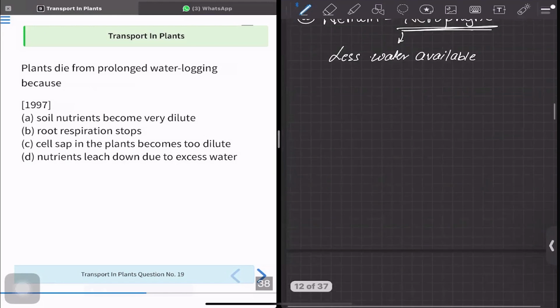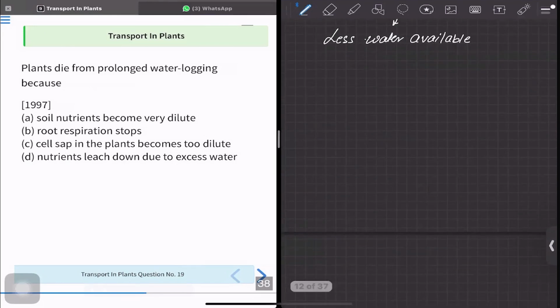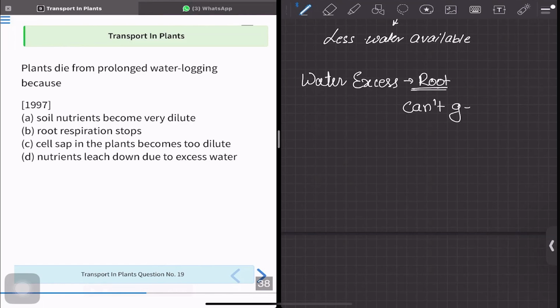So it's simple: when we pour excess water on our plants at home, if we put more water, after one day you see the plant dies. So why? Why, when we put water in excess, can't the root get air? They can't respire. So this will cause the plants to die.